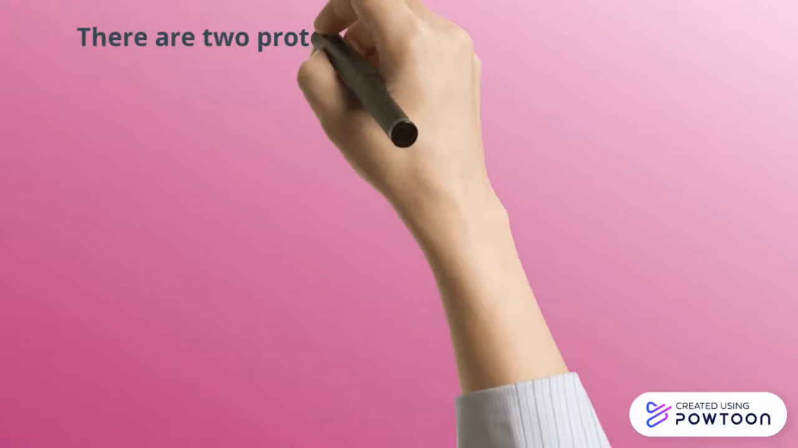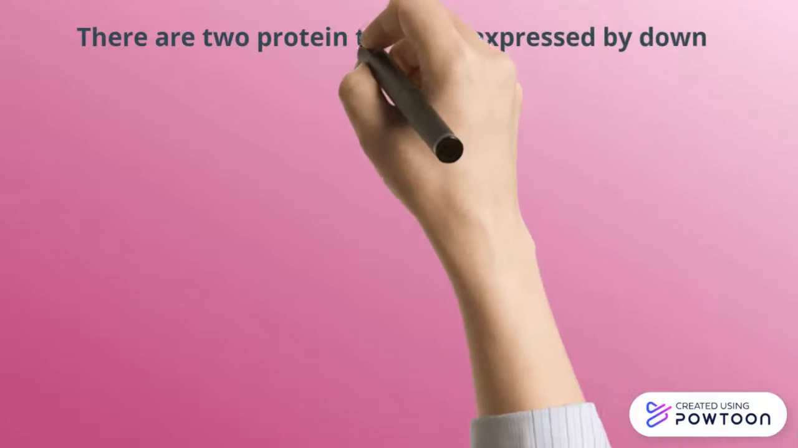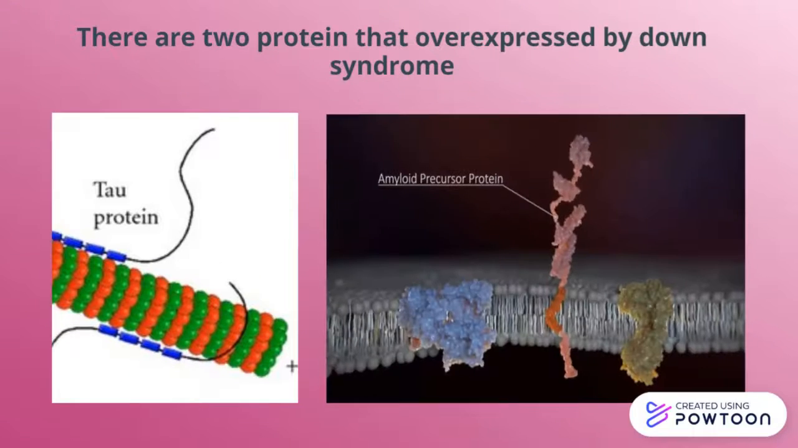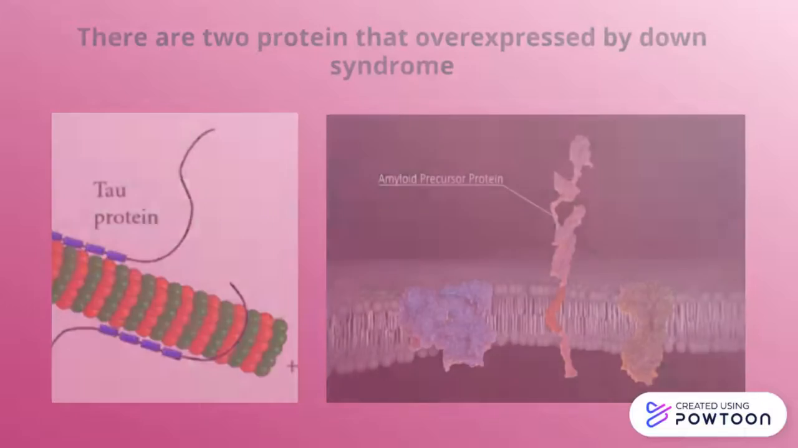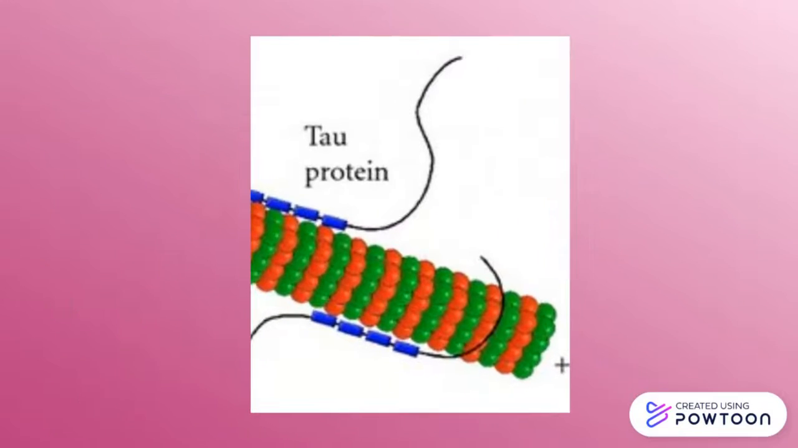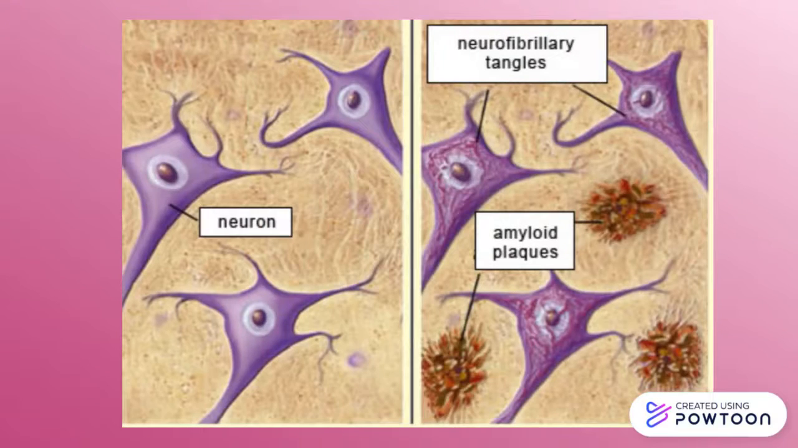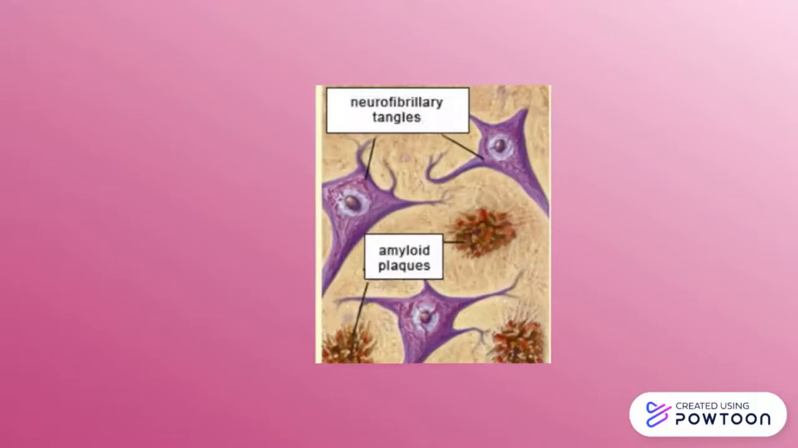There are 2 proteins that are overexpressed in Down syndrome, which are phosphorylated tau and APP, or beta-amyloid precursor protein. In normal people, tau maintains the function of axon tubules. Its phosphorylated form causes twisting of the tubule, which results in neurofibrillary tangles.